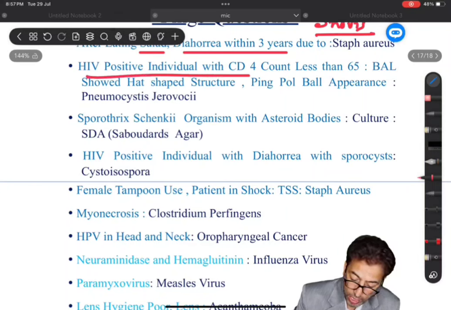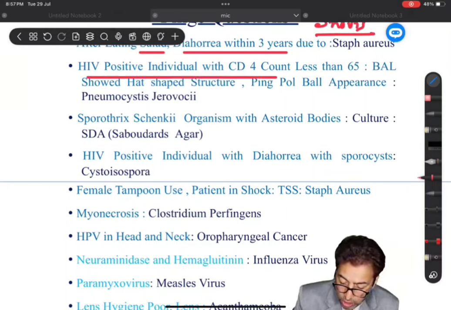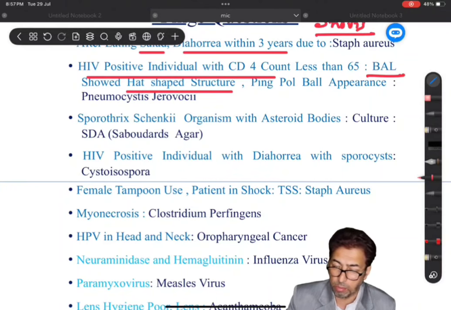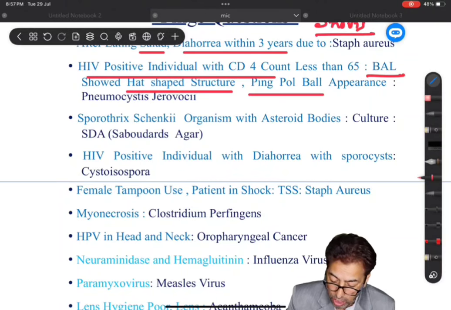Another question was, an HIV positive individual with CD4 count less than 65, and bronchoalveolar lavage shows hat-shaped structures. Some students refer to hat-shaped structures, and some point to a pinball appearance.